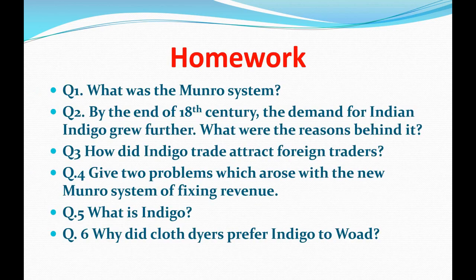Yes, understood students? So beta, in this way we have studied those three systems: Mehalwari system, permanent settlement, and Rayatwari system. Okay, in our next lecture we will study more about indigo cultivation, how it was cultivated and its uses, and many other factors about indigo.